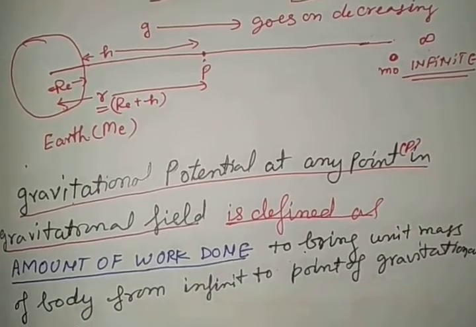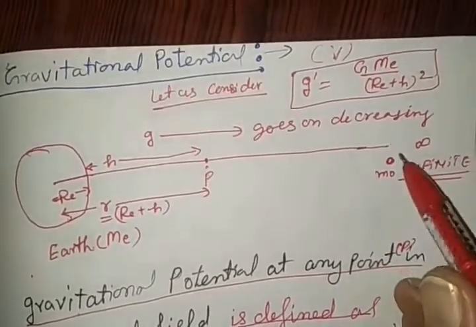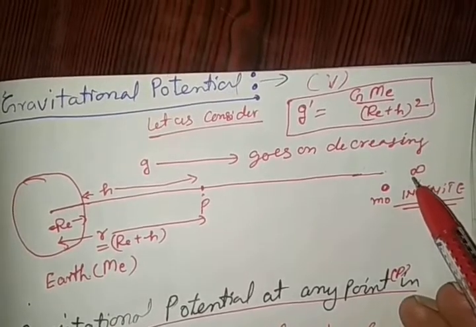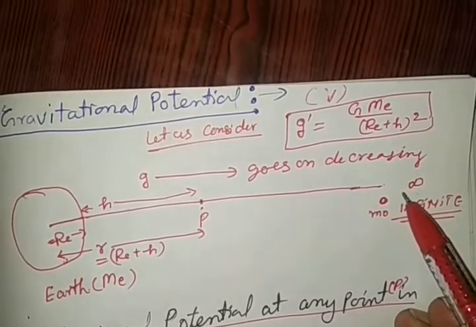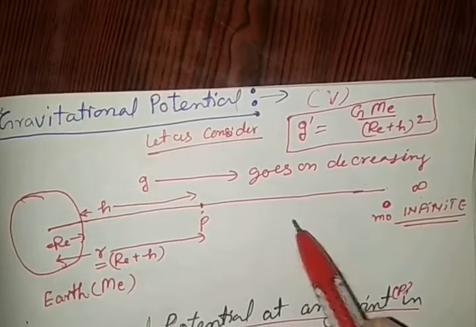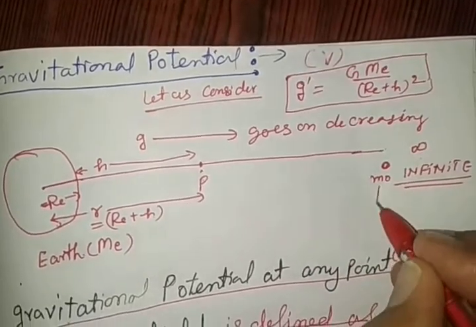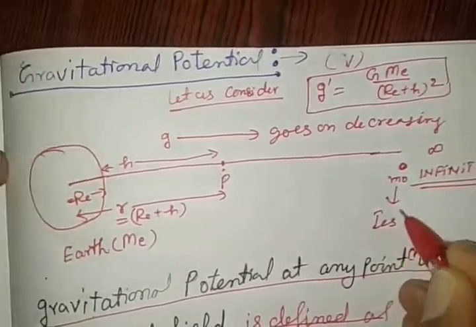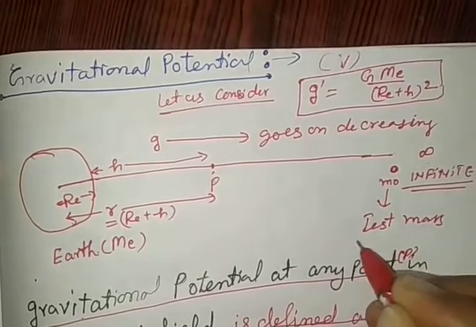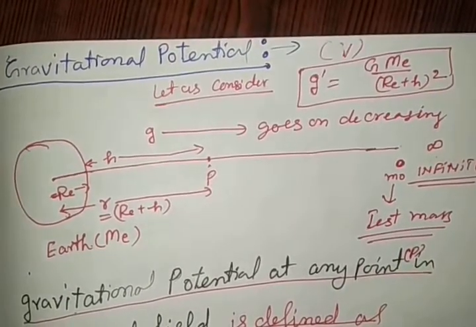It is work done. But in the definition it is given as unit mass, while in practice we bring a small test mass. This m0 is called the test mass, a small quantity.